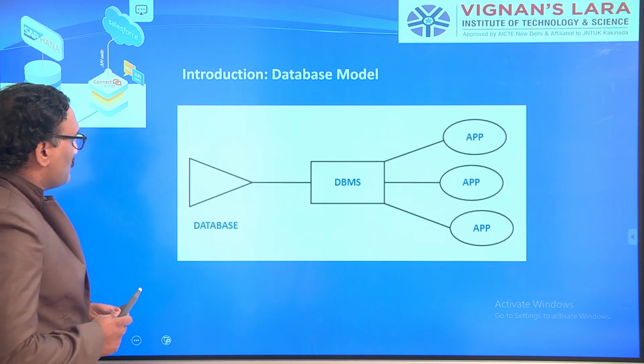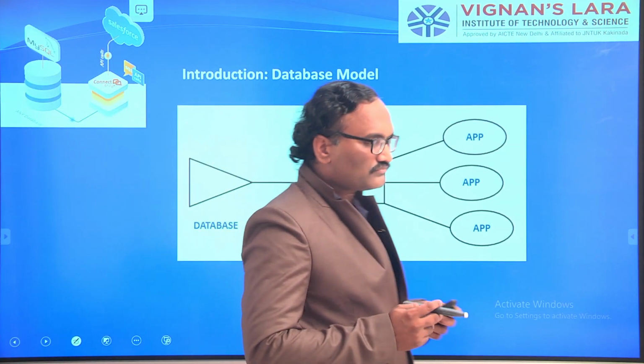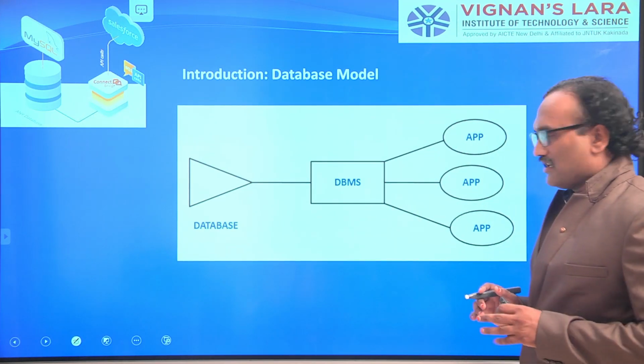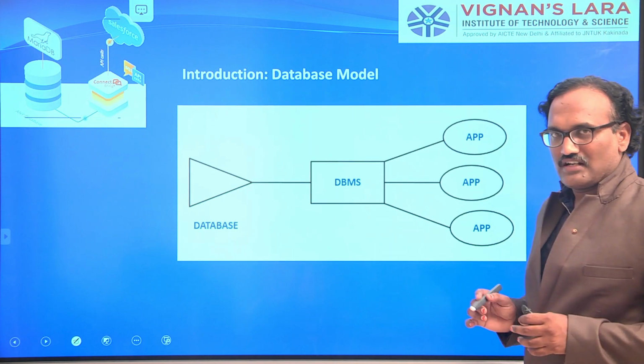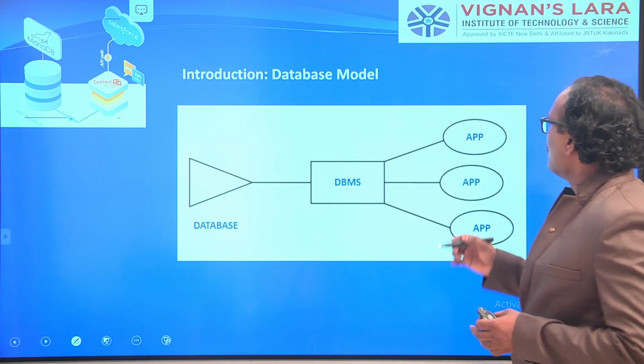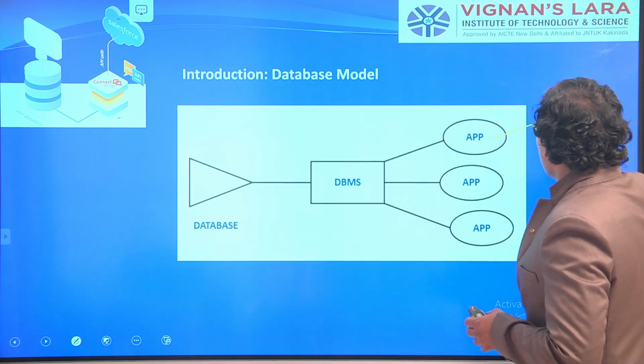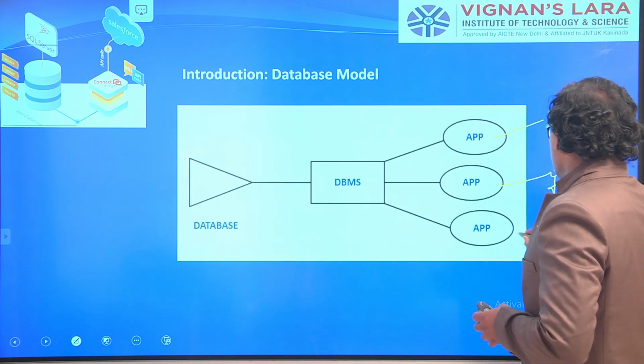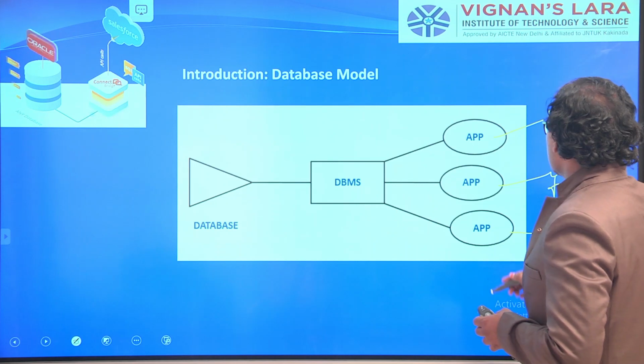First, let us look at this. We are all having mobiles. Suppose we are interacting with an app.